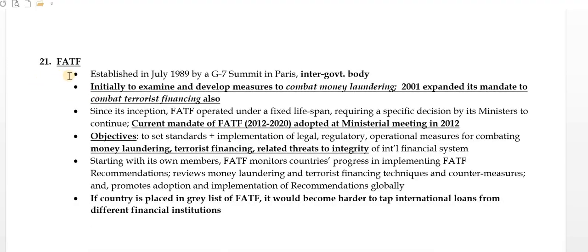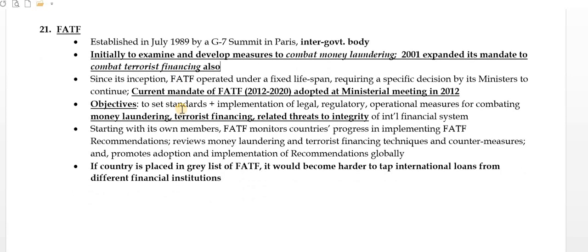FATF, Financial Action Task Force. It was established by the G7 summit in Paris in 1989, and this is an intergovernmental body. What it does is develop and combat money laundering, and in 2001 it expanded its mandate to combat terrorist financing also, right?